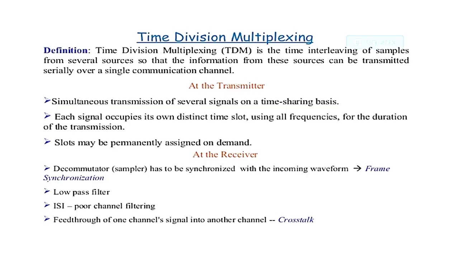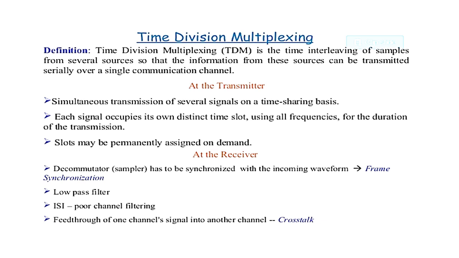So next we are going to see about the time division multiplexing. Time division multiplexing means that the free space between the pulses can be occupied by the pulses from other channels. So this is called as the time division multiplexing. In this system, the time division multiplexing will have the PAM channels.